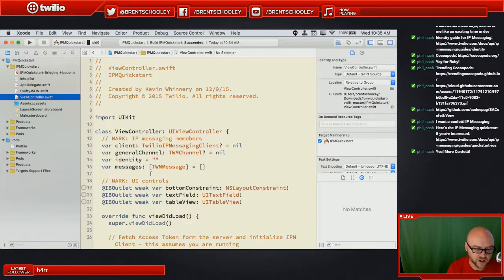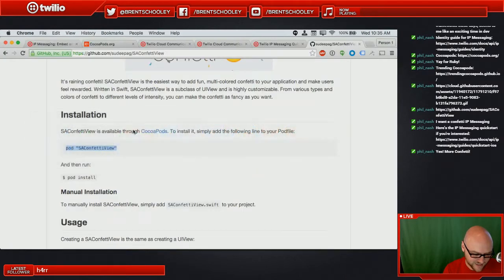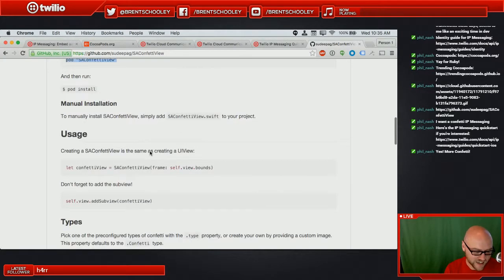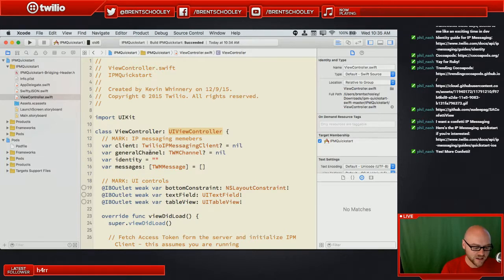And we've got a view controller. And where I'm feeling a little bit confident that we can have confetti IP messaging is this is just a basic UI view controller. So we might be able to swap that out for SA confetti view here in a moment. I need to see exactly how they're doing this, though. I guess it's a view, so we could overlay it on top of our view controller. So we'll give it a try. We'll give it a try at the end. Since we don't have anything crazy going on here, we might be able to toggle confetti mode or something like that.